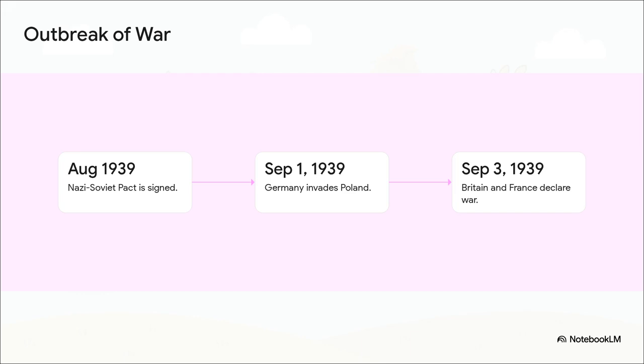Hitler genuinely believed Britain and France would just blink again, just like they did with the Rhineland, Austria, and Czechoslovakia. But he completely miscalculated. They issued an ultimatum to withdraw. When he ignored it, Britain and France officially ended appeasement and declared war on Germany on September 3rd.